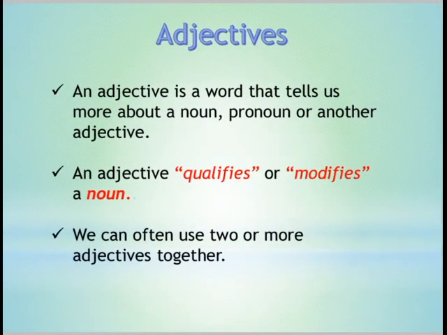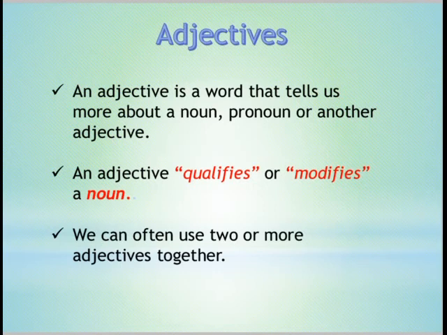Next is an adjective. Adjective is a word that tells us more about a noun, pronoun, or another adjective. When a word describes a noun, pronoun or another adjective, that is called an adjective. Or it is an adjective that qualifies or modifies a noun.